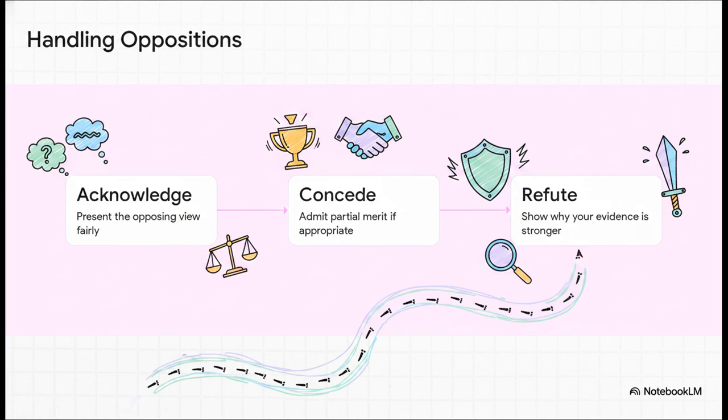Next, you concede partial merit. It is totally okay to admit they make a valid point. Then comes the knockout blow. You refute the claim by explaining why your position is ultimately stronger or just more essential.